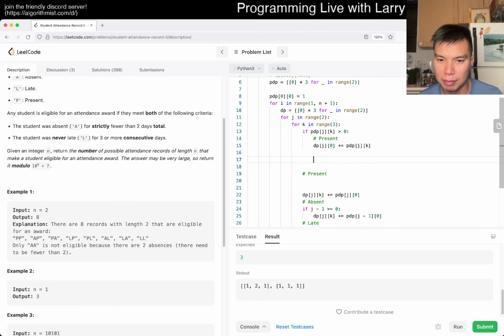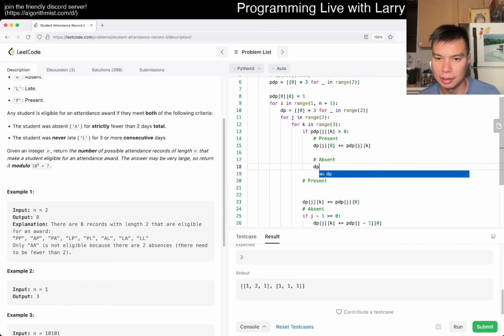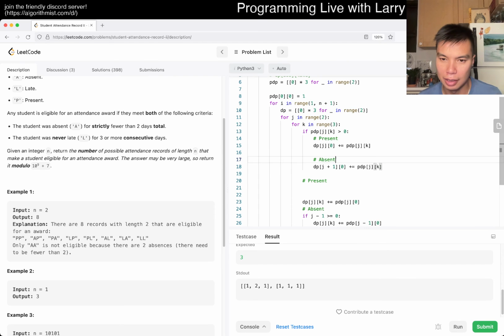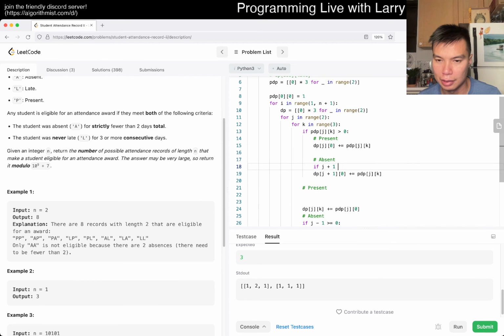I guess if it's 0 it doesn't matter, but absent is equal to dp of j plus 1, k no 0 add this, and this is only if j plus 1 is less than 2, and then late, right, is if k plus 1 is less than 3, I think, yeah, then j, k plus 1 right. Okay.